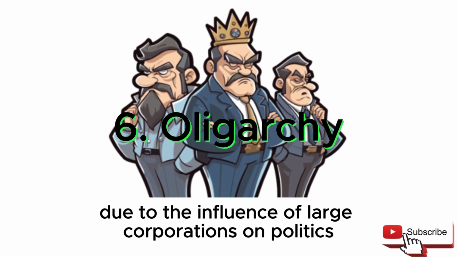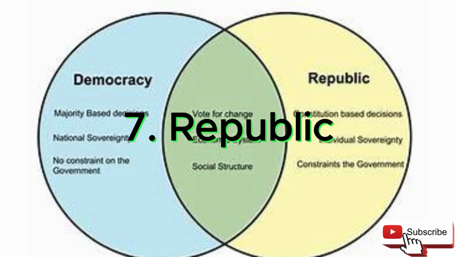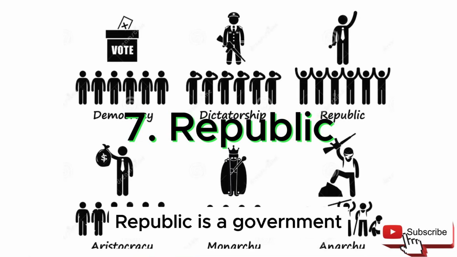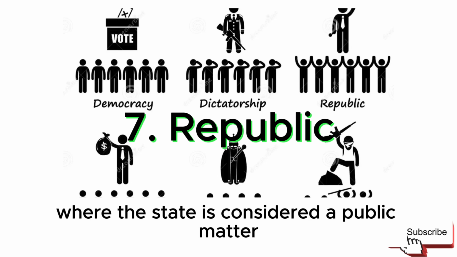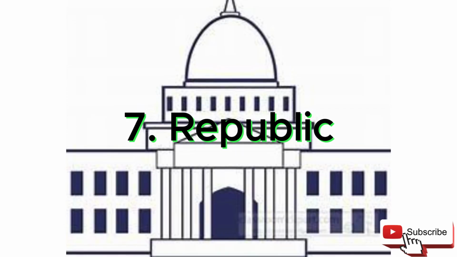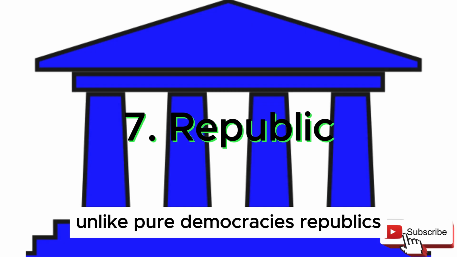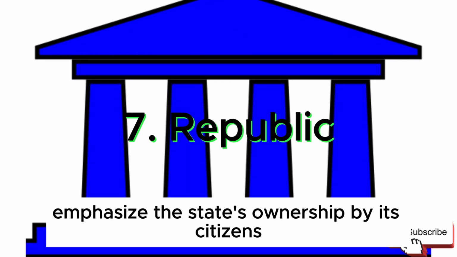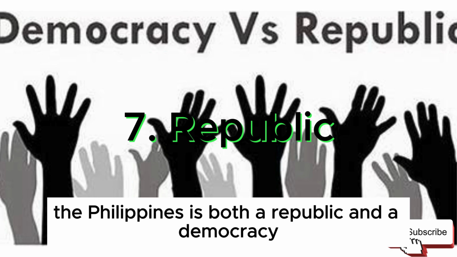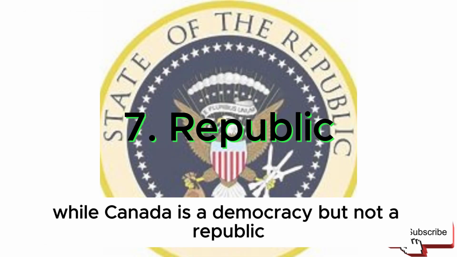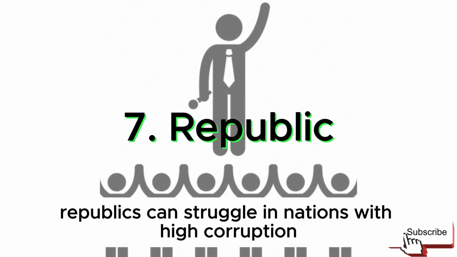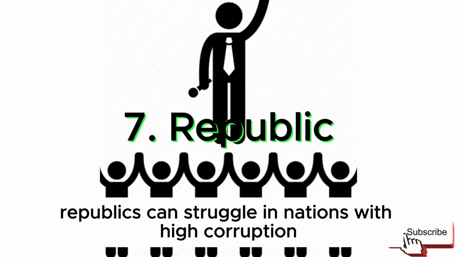7. Republic. A republic is a government where the state is considered a public matter, and leaders are elected to represent the people. Unlike pure democracies, republics emphasize the state's ownership by its citizens. For instance, the Philippines is both a republic and a democracy, while Canada is a democracy but not a republic. However, republics can struggle in nations with high corruption.